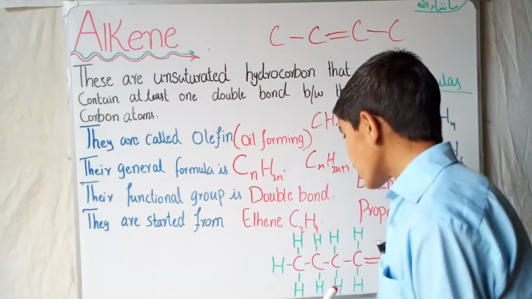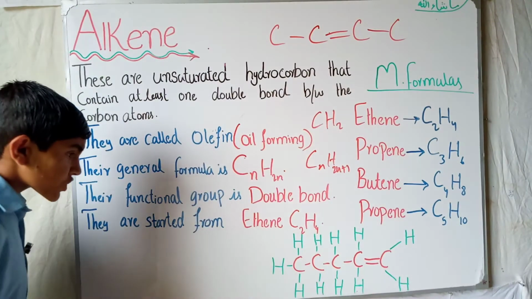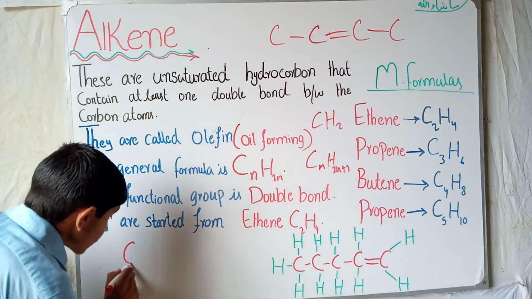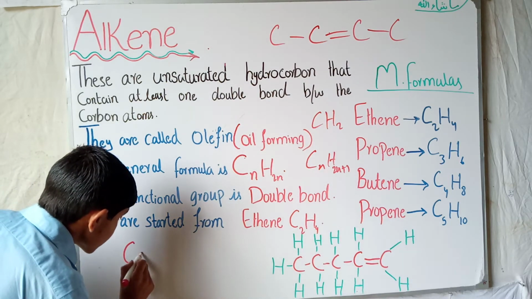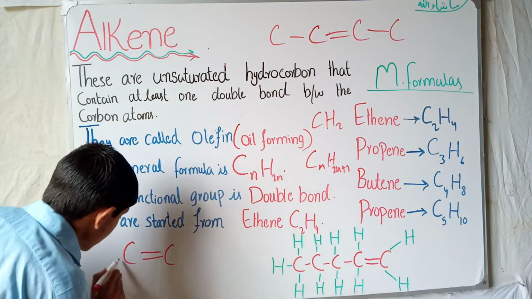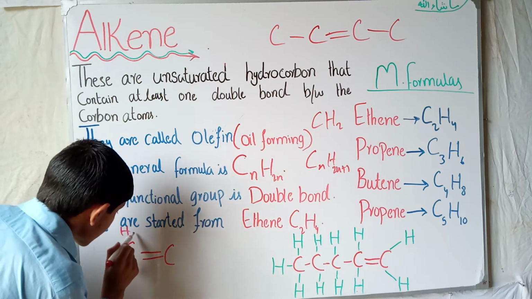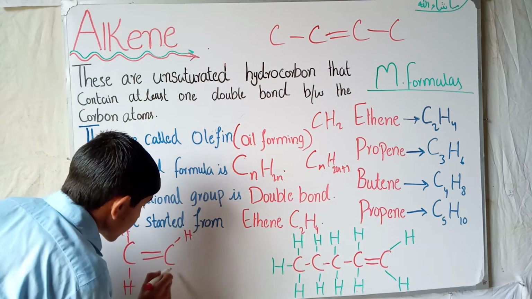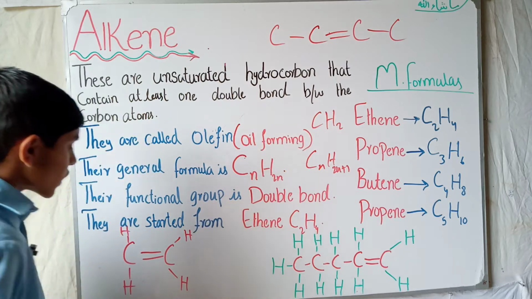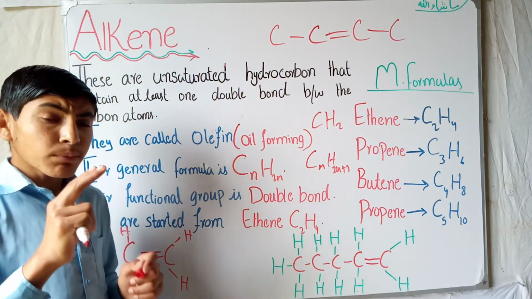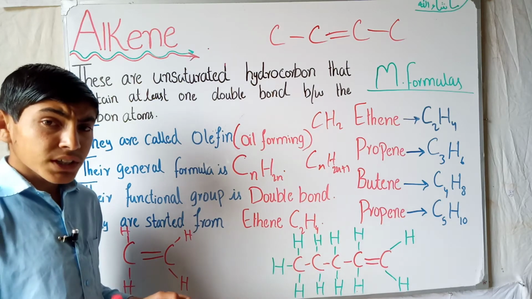Ethene is C2H4. If we talk about the structure of ethene, in ethene there are two carbons, and each has two hydrogens. We say that alkene contains at least one double bond between the carbon atoms.